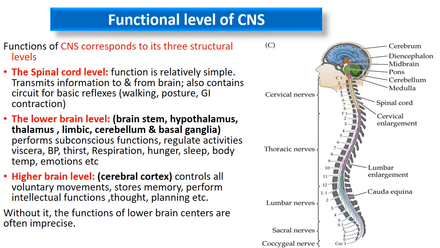Without the higher brain level, the functions of the lower brain centers are often imprecise. They become abnormal. So the higher brain level is very important for the normal functioning of the lower brain level.